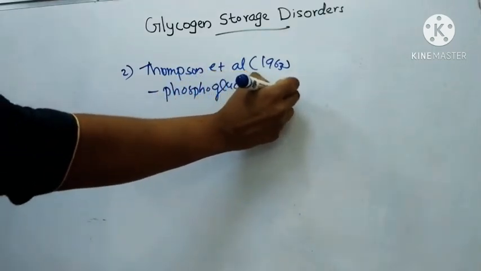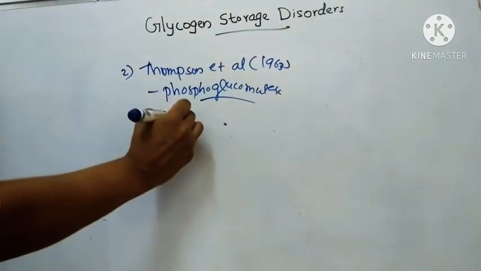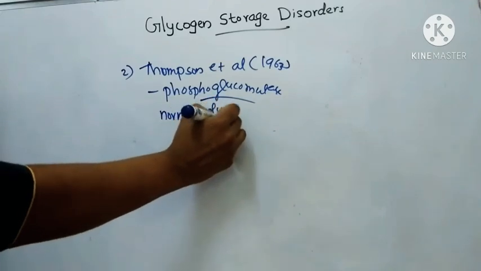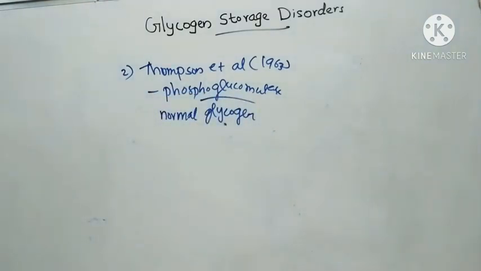The glycogen deposited is normal type. Organs affected are liver and muscles. Clinical features include moderate weakness of muscles and wasting of skeletal muscles. That is deficiency of phosphoglucomutase.